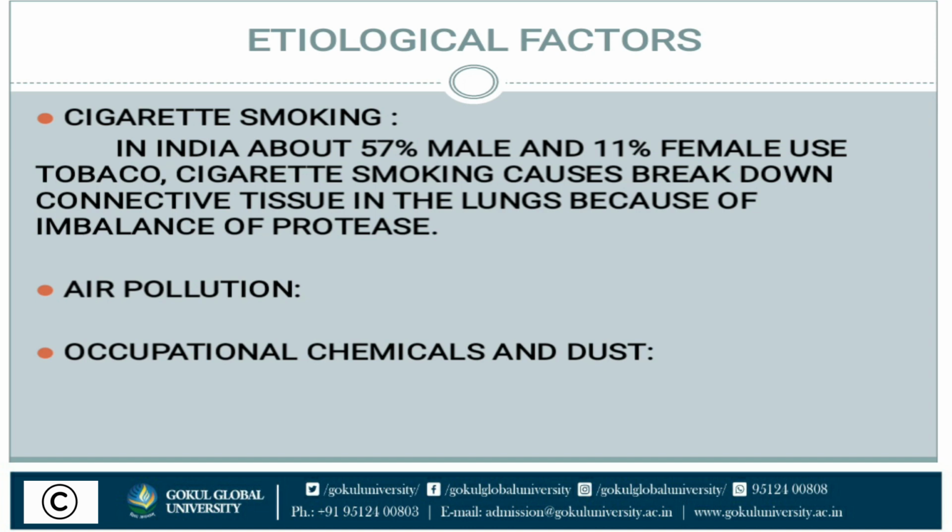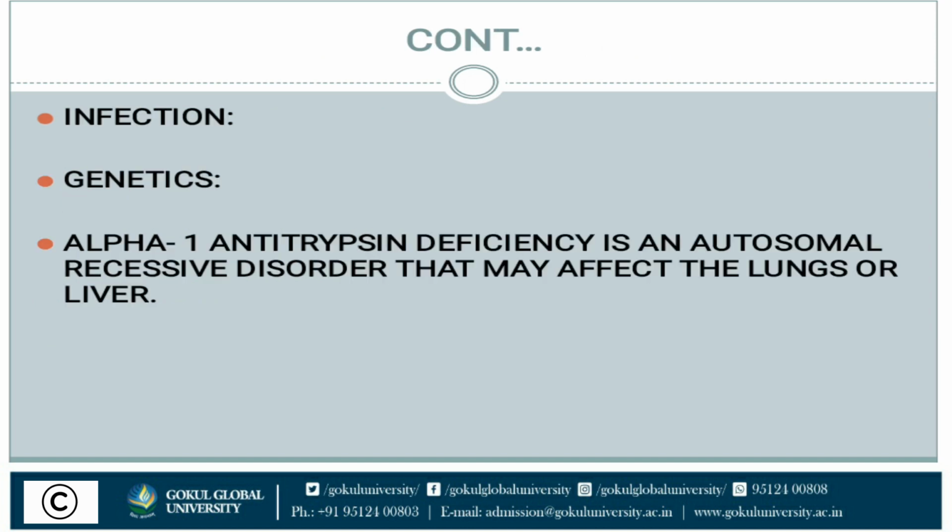Due to chemicals and dust, the person gets respiratory problems and emphysema. Infections, viral and bacterial, in the throat, sinuses or nasal cavity can also lead to emphysema.